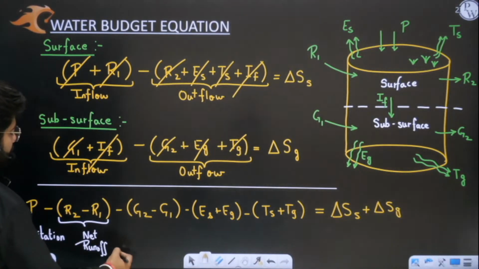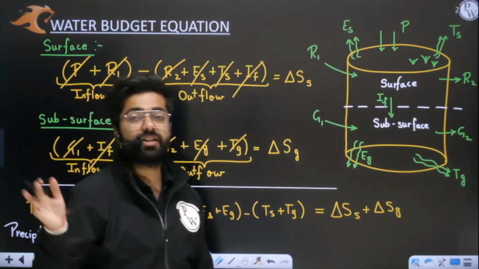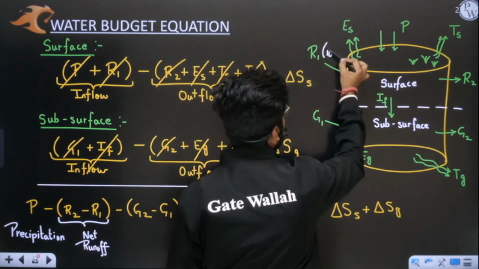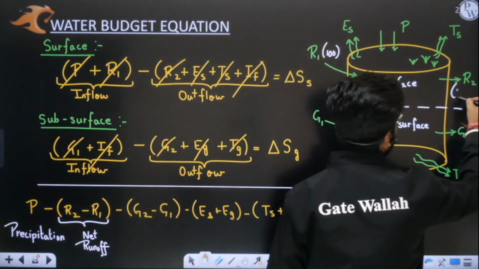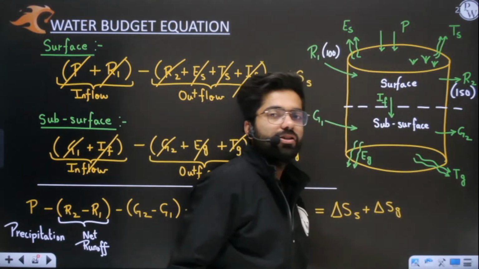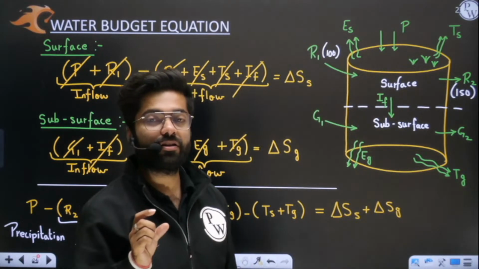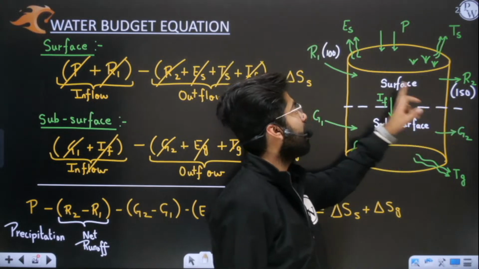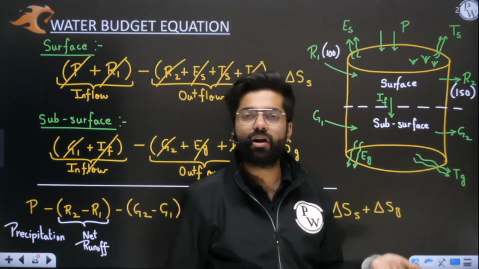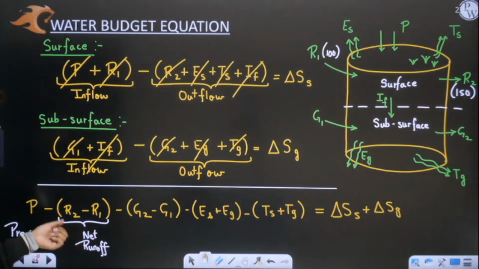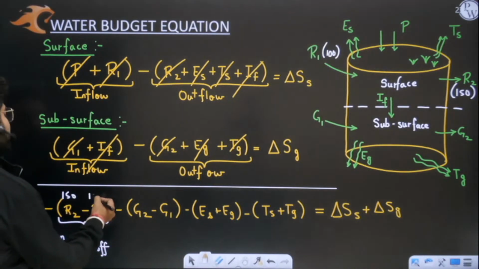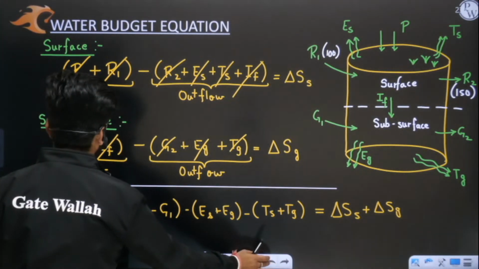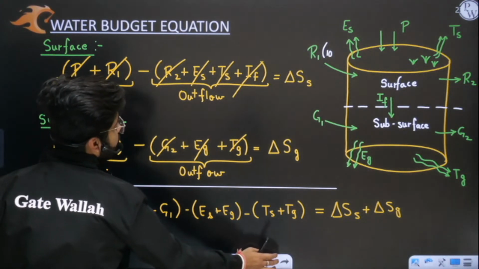Runoff means the portion of water which has run off out of the system. Let us assume 100 water is coming in and 150 water is going out of the system. So in net quantity, how much water has gone out of the system? You will say 50, because 150 is going out and 100 is coming inside. So overall 50 has gone out. That's why R2 is 150, R1 is 100, and 50 has gone out from the system. That's why minus is there. Yes or no? I hope this is clear to you.